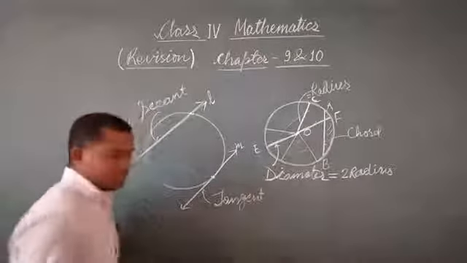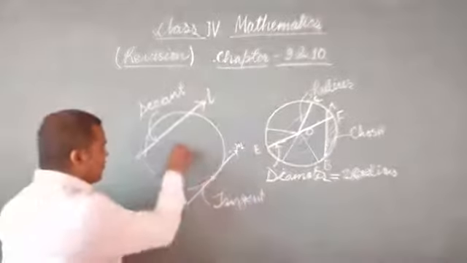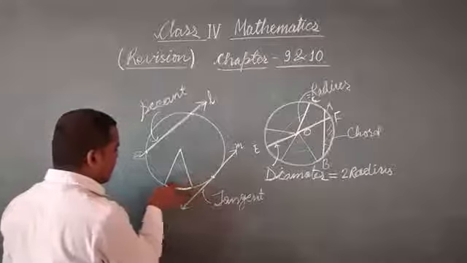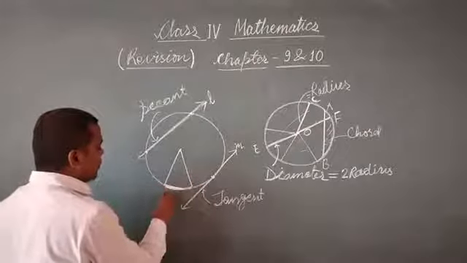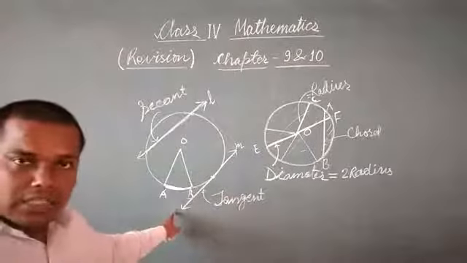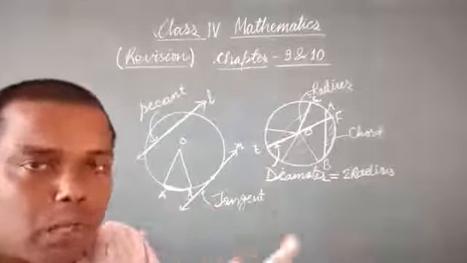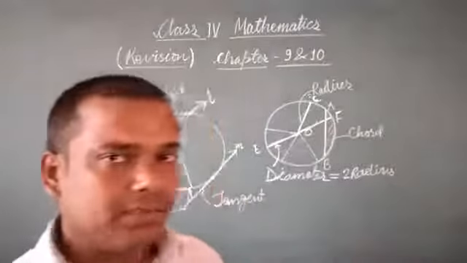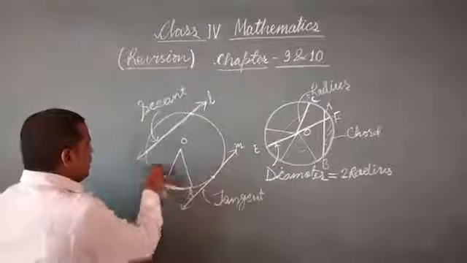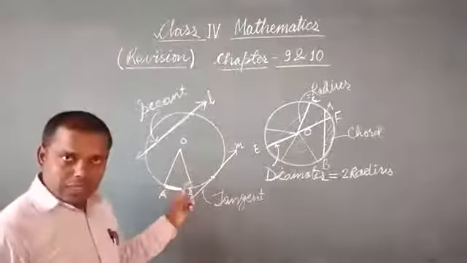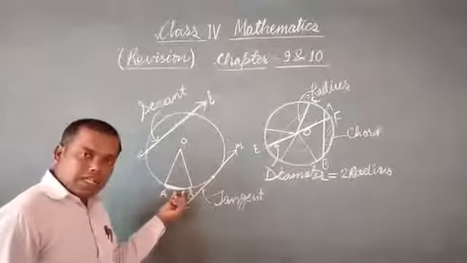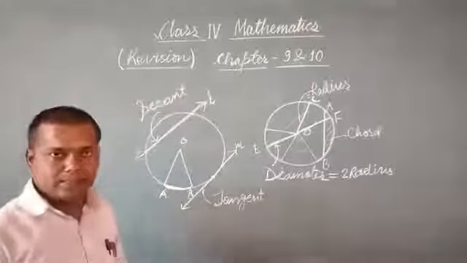Tangent of the circle. Now, from the center, 2 radii and an arc. This one is called an arc of the circle. The chord path, suppose A, B here and O. So AB is an arc of the circle. The part of the boundary of the circle is called an arc. So you will see this part and this total part. So this part is larger than this part. The minor arc is this one and the major arc is this one.